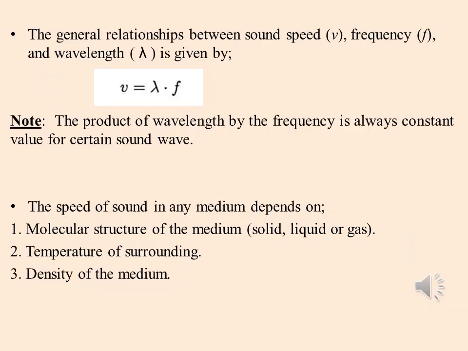The sound speed, v, is equal to the multiplication of the frequency, f, by the wavelength, lambda. Note, the product of wavelength and the frequency is always a constant value for a specific sound wave.